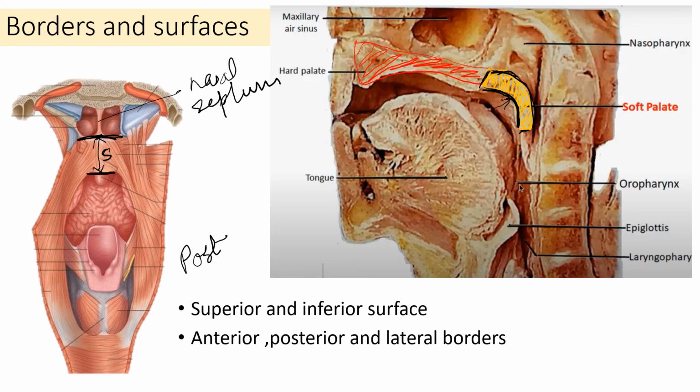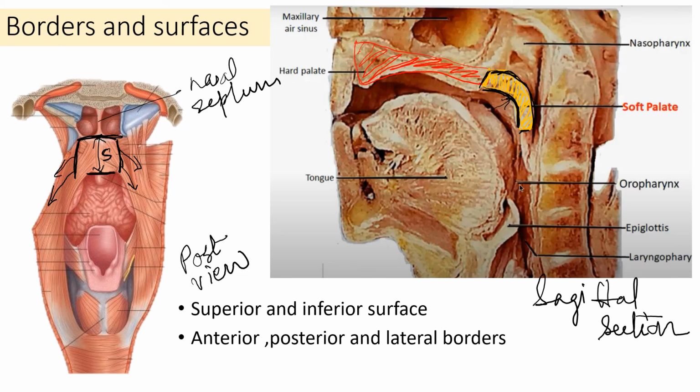and these are the lateral borders of the palate, which are going to be continuous with the lateral wall of the pharynx. So on lateral side, it is in continuity with the lateral wall of the pharynx. So this is posterior view, remember, and this is the sagittal section of head and neck.